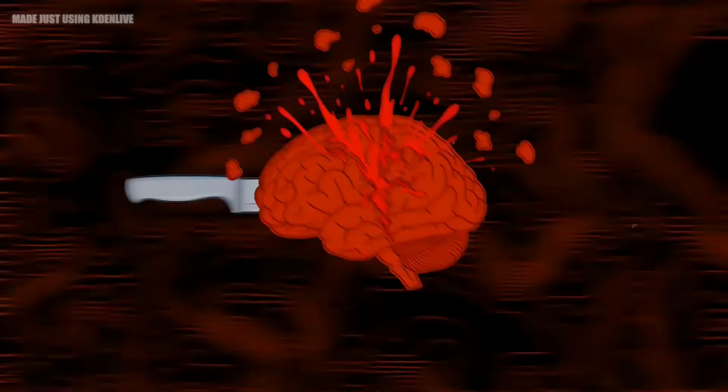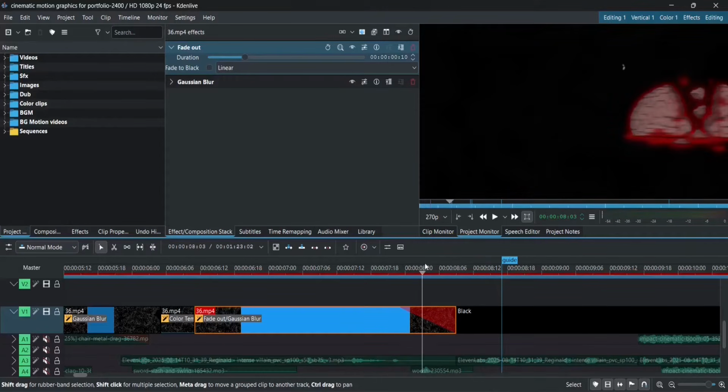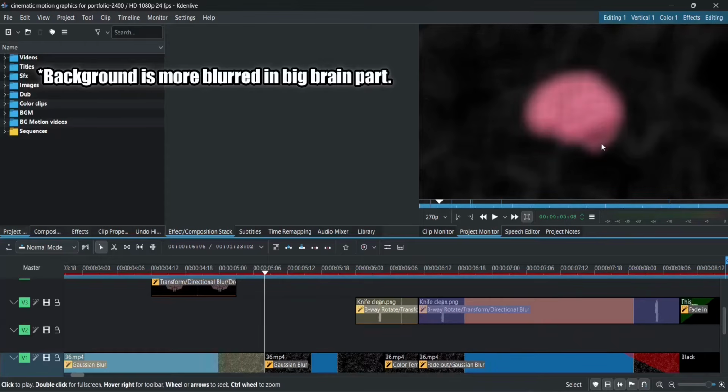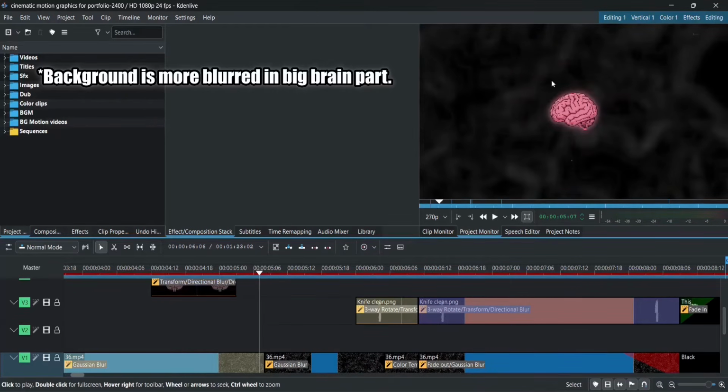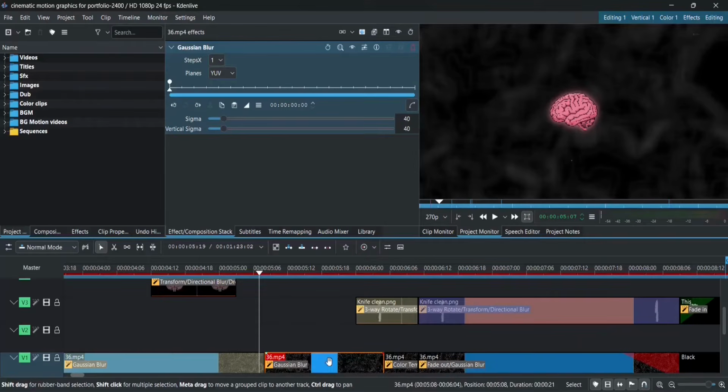And this is what I did for the first part. If you noticed, I also added a fade out for the background at the end, as well as a change in the Gaussian blur effect on the scaled up brains, which is nothing but just an increase in the values of the Gaussian blur effect. I believe you can do that on your own.